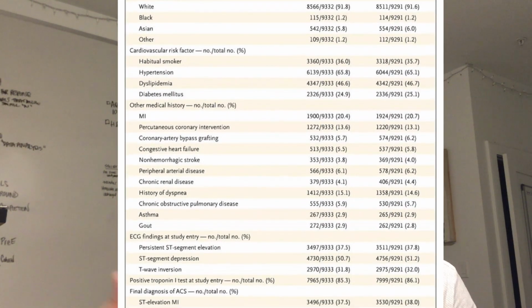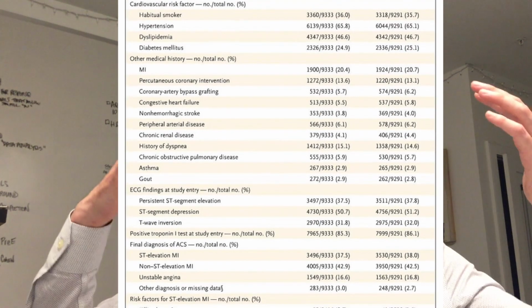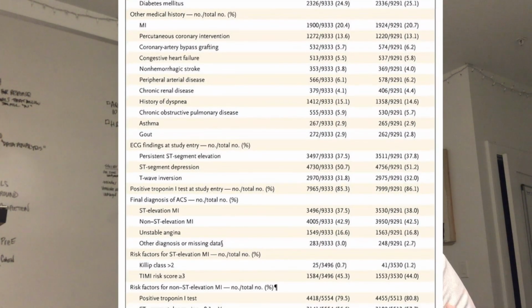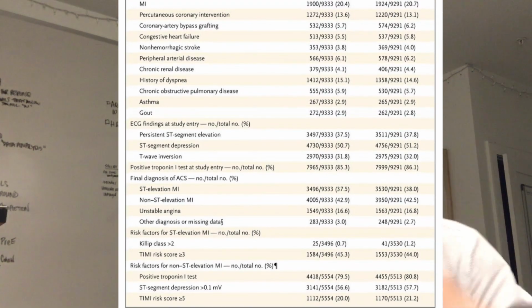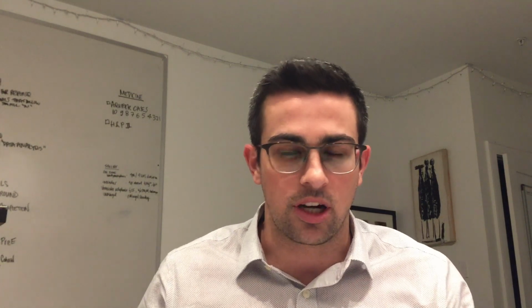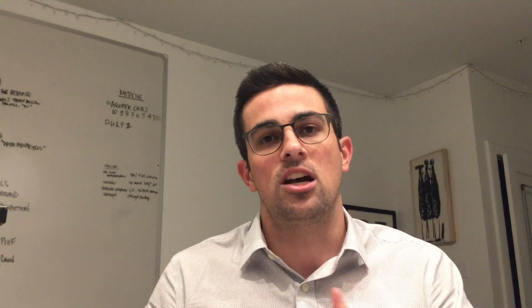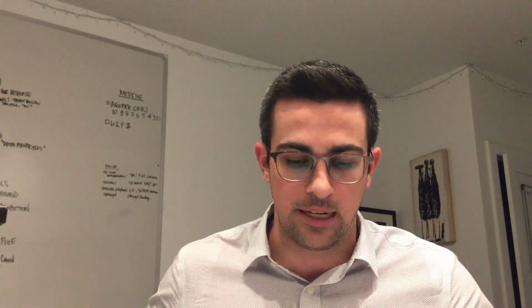Body weight, BMI, the race, CV risk, and other medical histories are pretty similar. Look at history of dyspnea: 15.1% in ticagrelor and 14.6% in clopidogrel. Kind of interesting, actually, I'll get to that later. But all of them were very much similar. So the results from the drugs would then be attributed to the drug itself, not because of the population it was being provided to randomly.